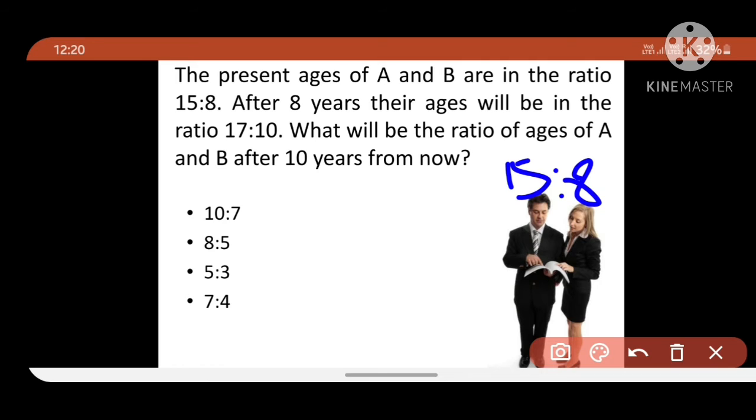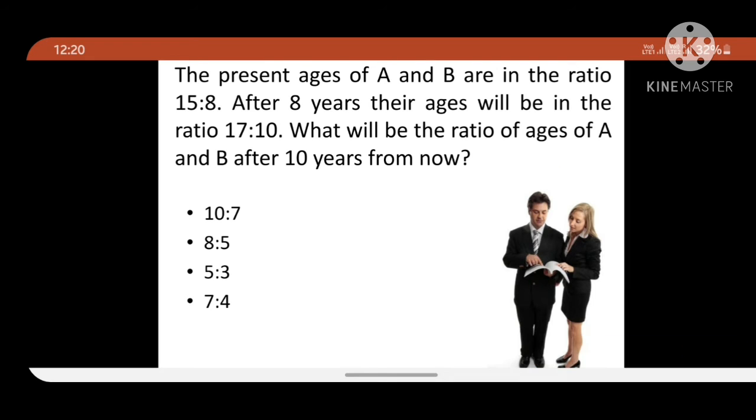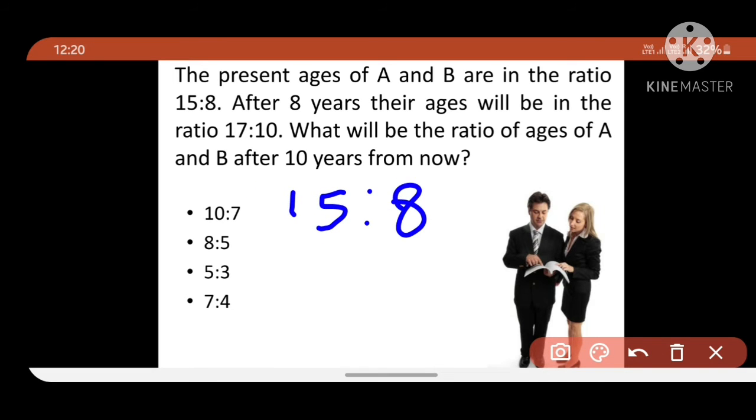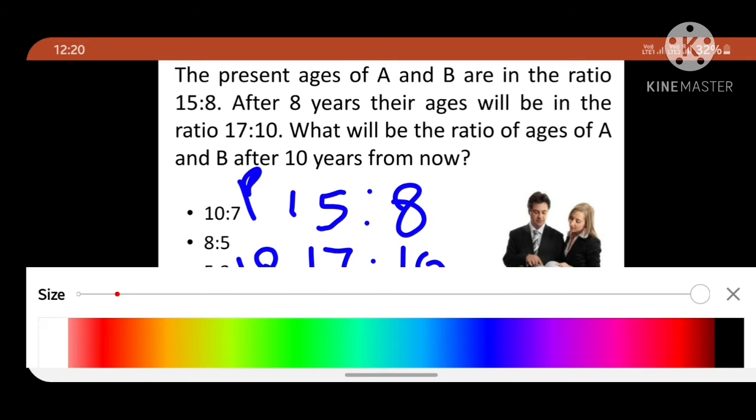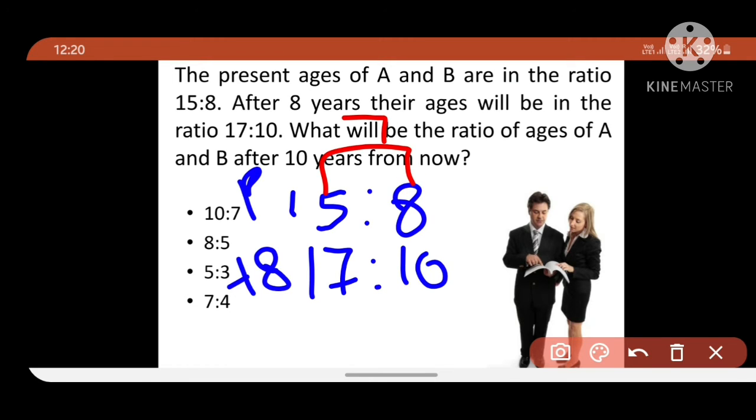Okay friends, and what will be the ratio of ages of A and B after 10 years? Now we know that the difference should be the same. They have given the present ages as 15:8, and after 8 years they have given 17:10. So friends, here the difference is how much? 7. So here also 7. We are not changing anything, so it is like that only.